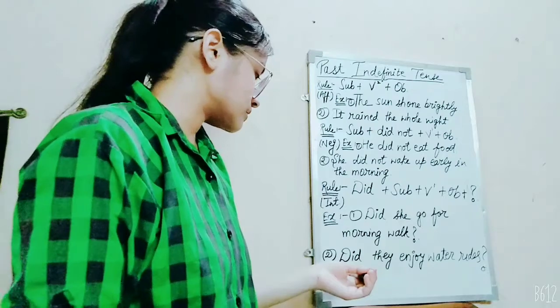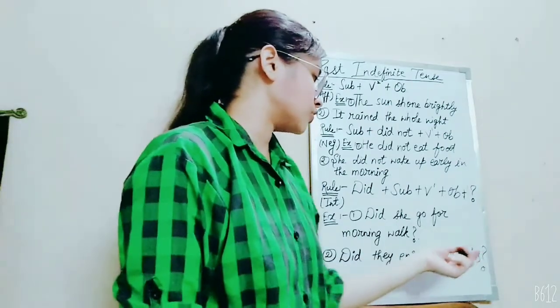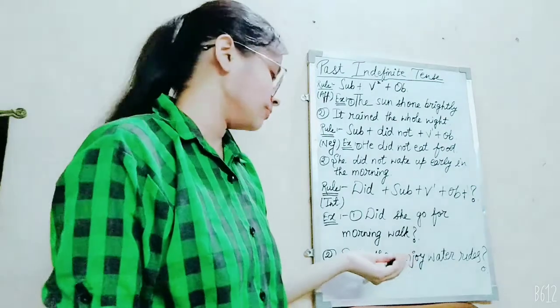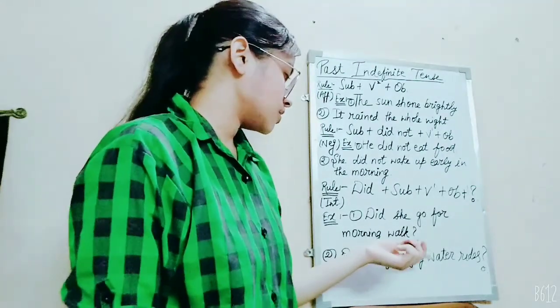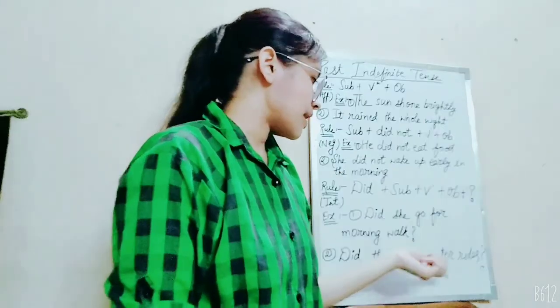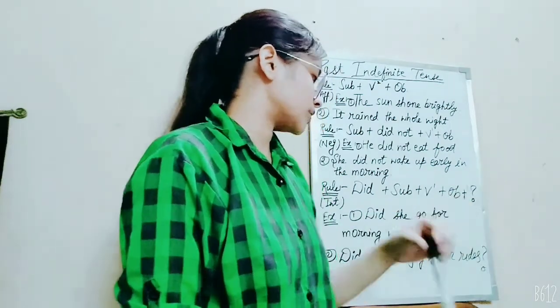Second sentence is did they enjoy water rides? Did as a question word and a helping verb. They as subject, enjoy is verb's first form, and water ride will act as object.